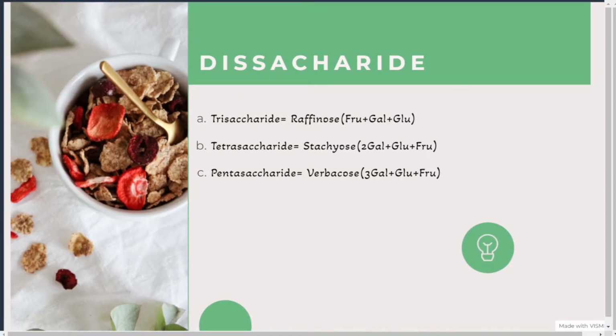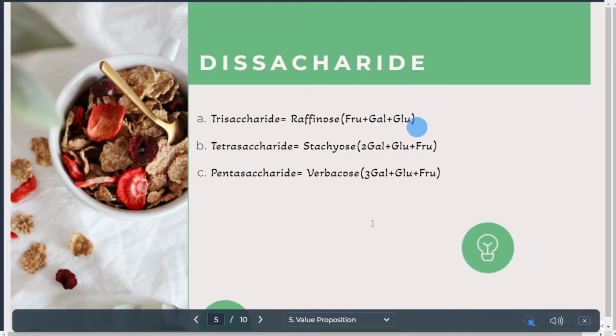Now, as I have told you before, oligosaccharides can be classified into types: disaccharides, trisaccharides, tetrasaccharides, and pentasaccharides. This actually is not disaccharide, please forgive me as I have written it here mistakenly. This is a part of oligosaccharides, where trisaccharides, tetrasaccharides, and pentasaccharides are all there.